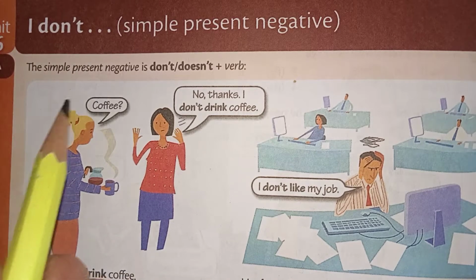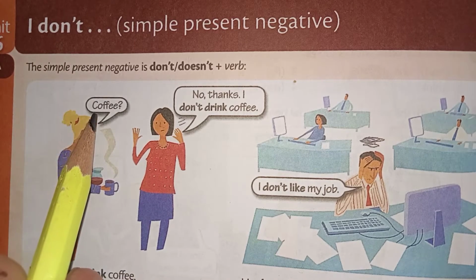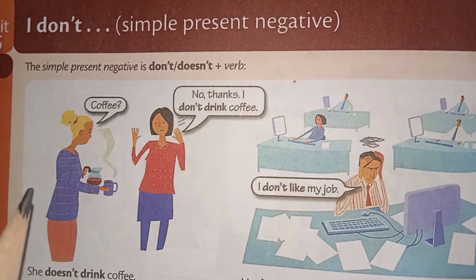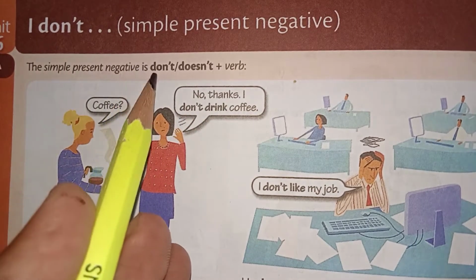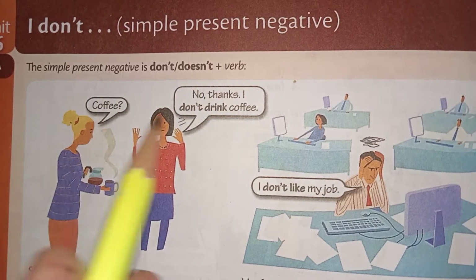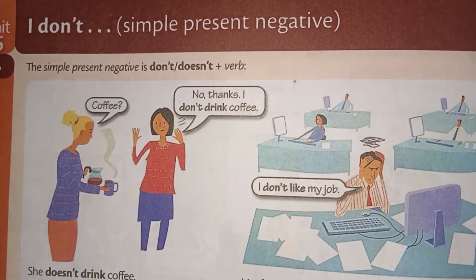So let's see here. She asks: Coffee? No, thanks. I don't drink coffee. The negative is don't or doesn't plus a verb.